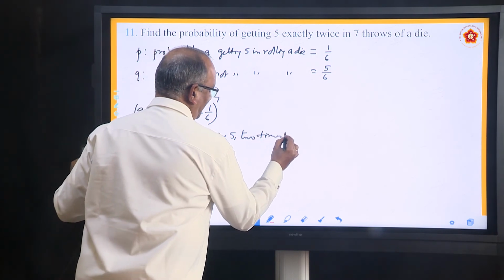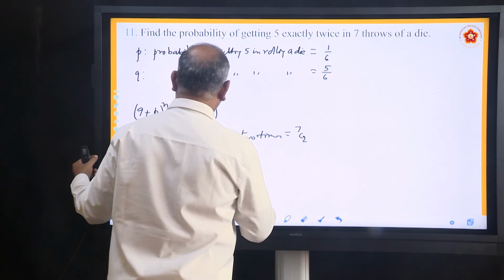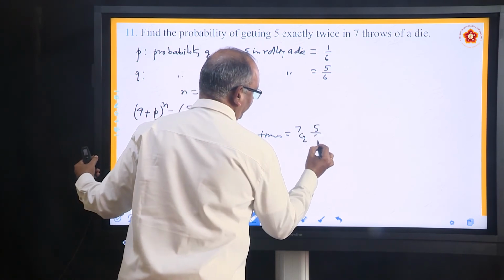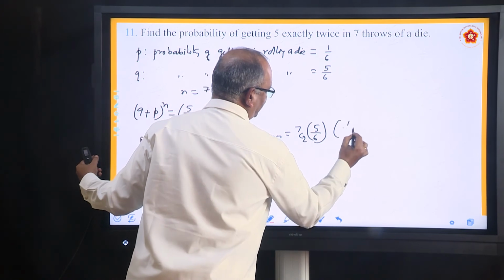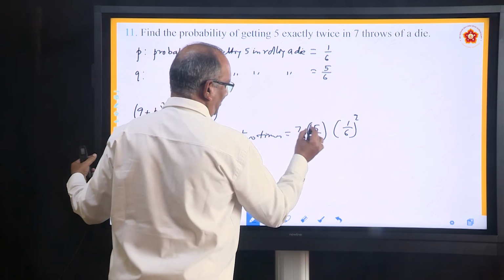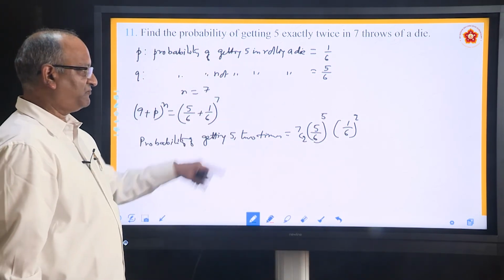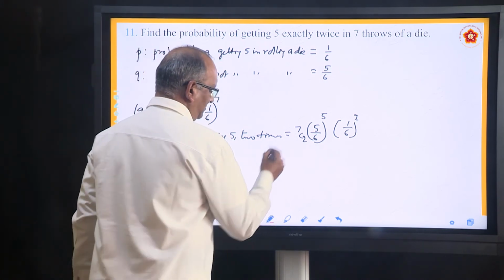So, what is going to be? You can use that nCr formula: 7C2, times 5 by 6 and 1 by 6. Here twice we want, 2 times we want. So automatically this will be 5, because 7 minus 2 is 5. So, simplify it. How to simplify?